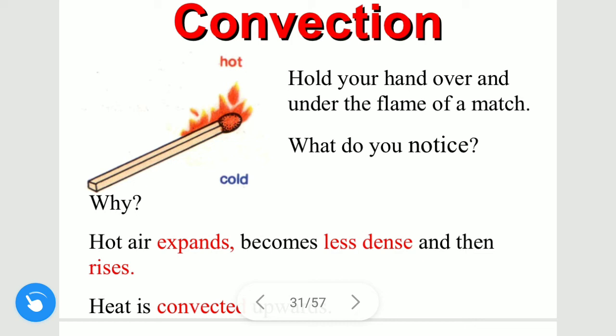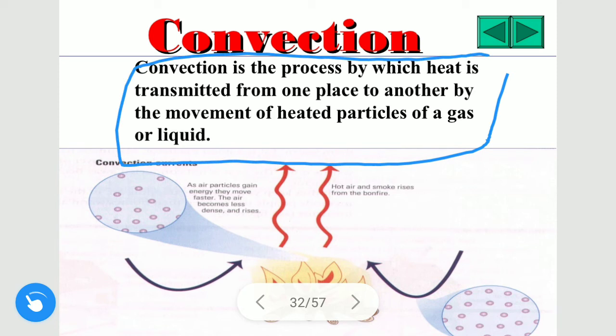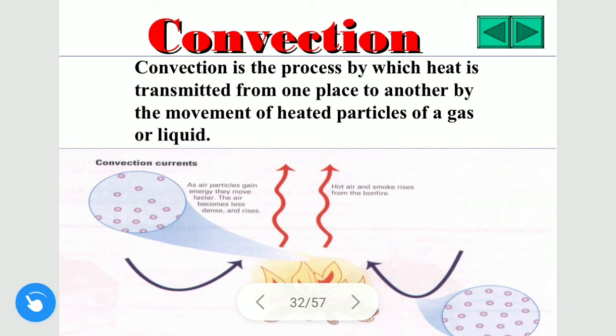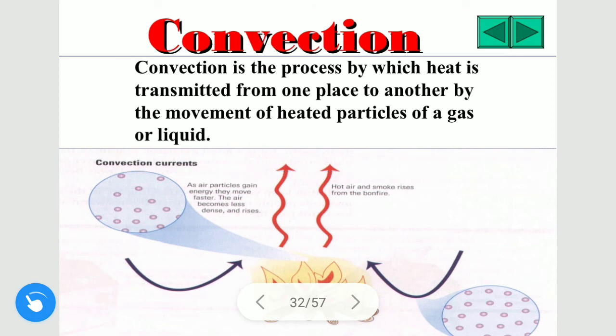Hence convection is a phenomenon occurring due to difference in density. Convection always occurs in fluids. Heat transfer occurring in a fluid is known as convection, and in metals it is known as conduction.